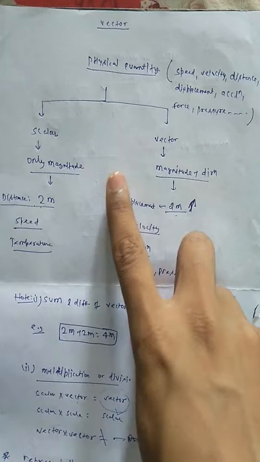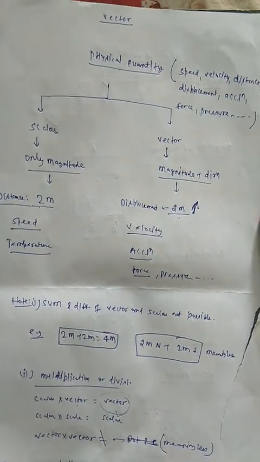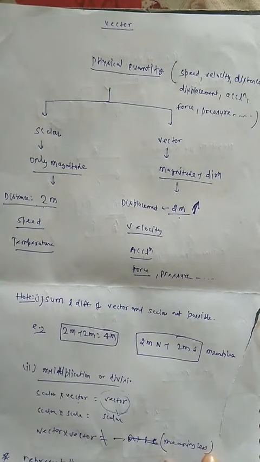So the basic difference between scalar and vector quantity is direction. Scalar possesses no direction while a vector has a specific direction. Let us understand it with an example. When we say that we travel 2 meter, there is no direction mentioned here, but when we say that we travel 2 meter towards northeast, in this case there is a particular direction, which is northeast. So distance is a scalar quantity where there is no mention of direction.